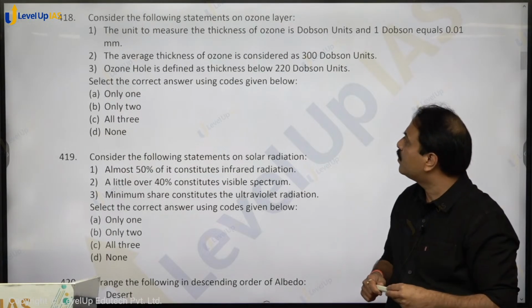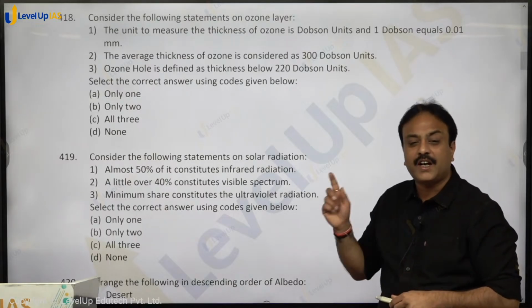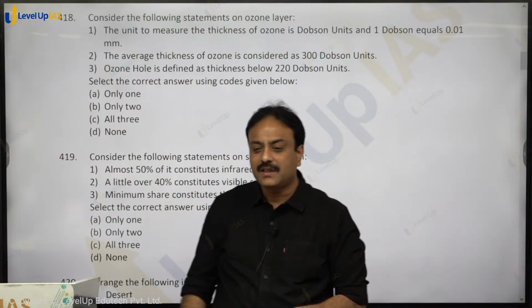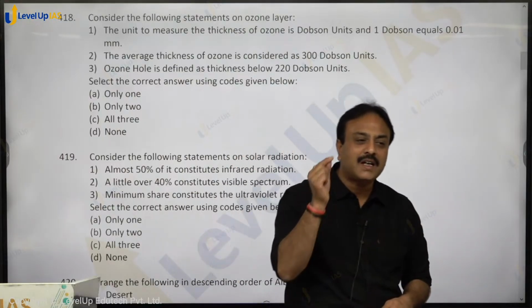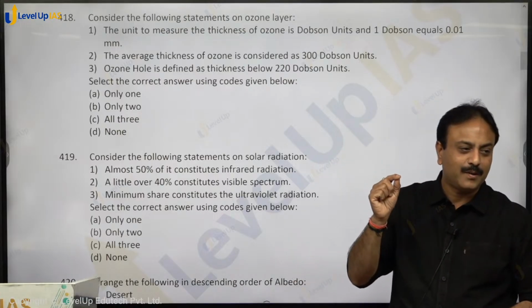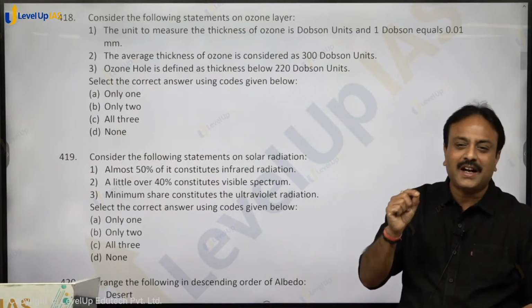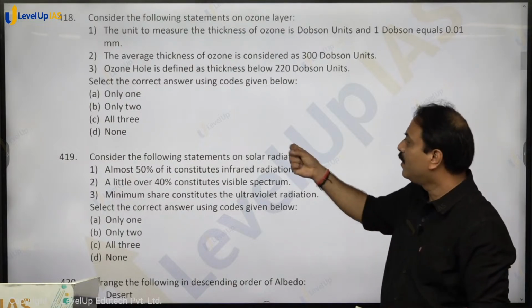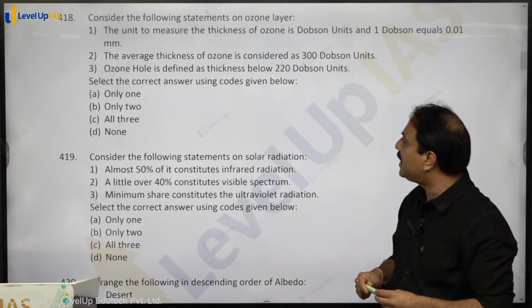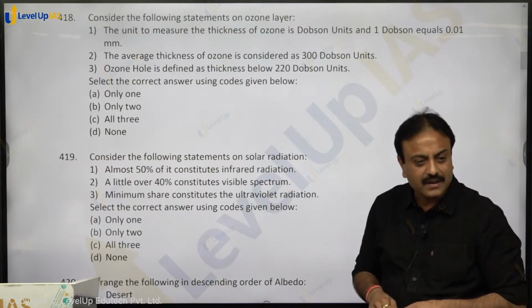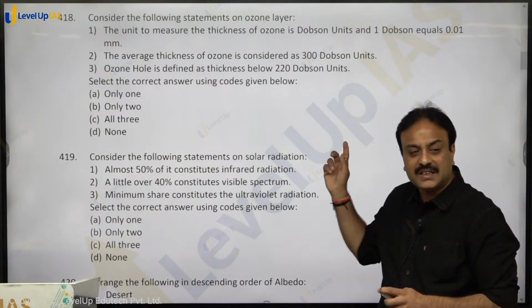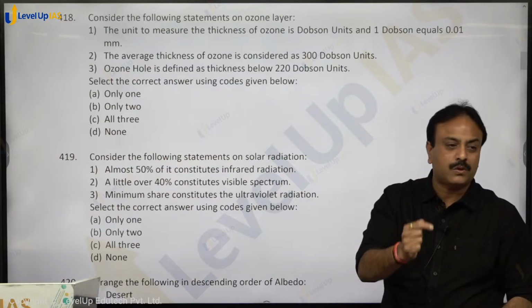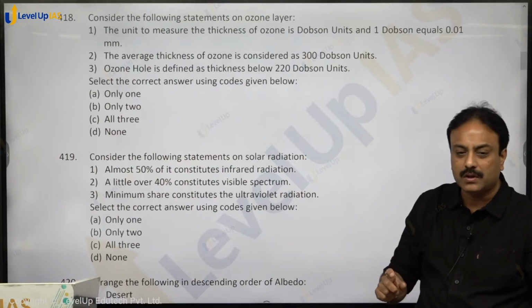The average thickness of ozone is considered at 300 Dobson. Now 300 multiplied by 0.01, what will be the answer? 3 millimeter. That is the thickness of the ozone layer. Are you getting that? Which we say is getting depleted. Ozone at 3 millimeter, that is the thickness. Ozone hole is defined as thickness below 220 Dobson unit. That is the definition for ozone hole. If the thickness drops to 220 or less than that, it is ozone hole.